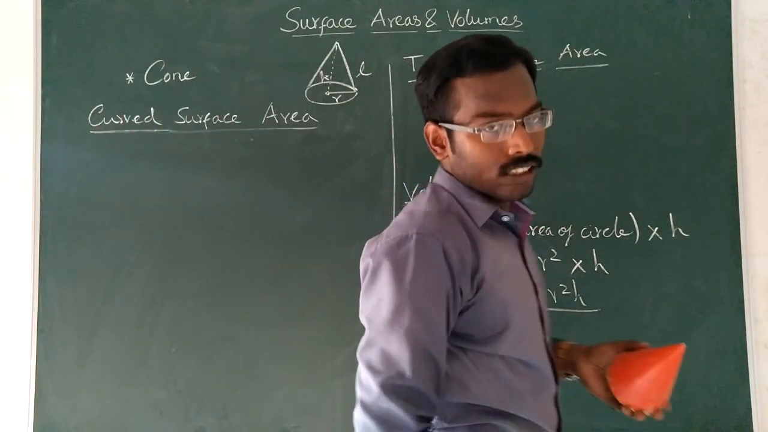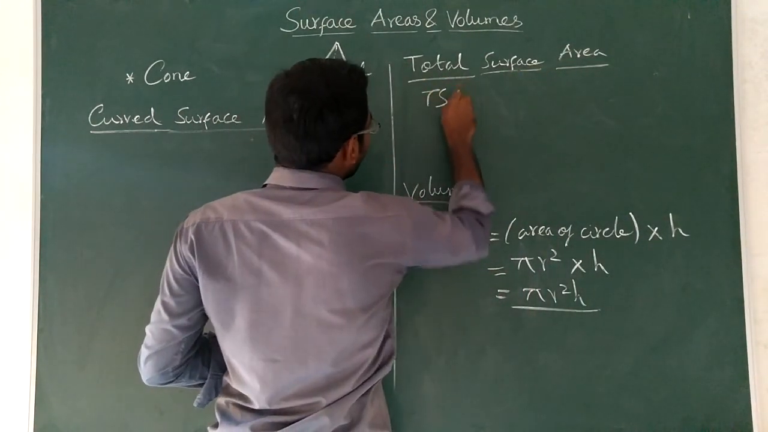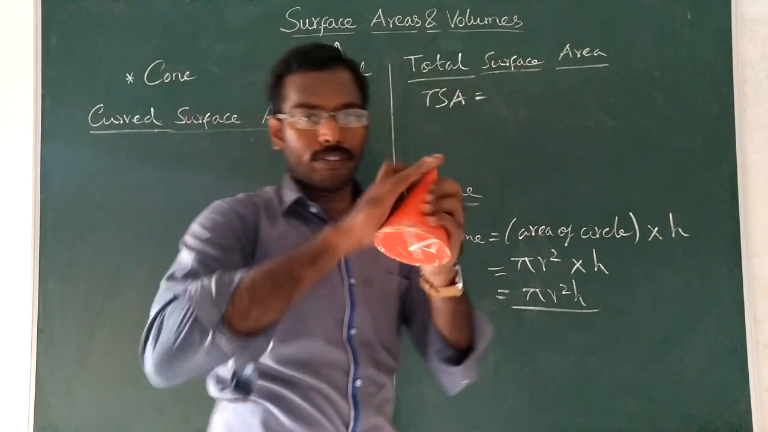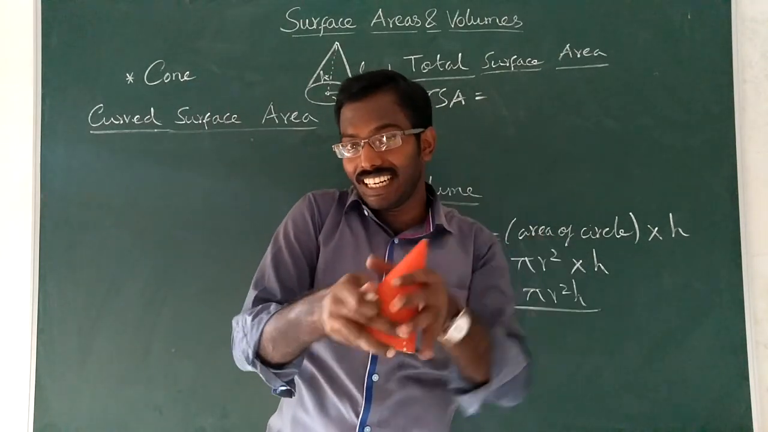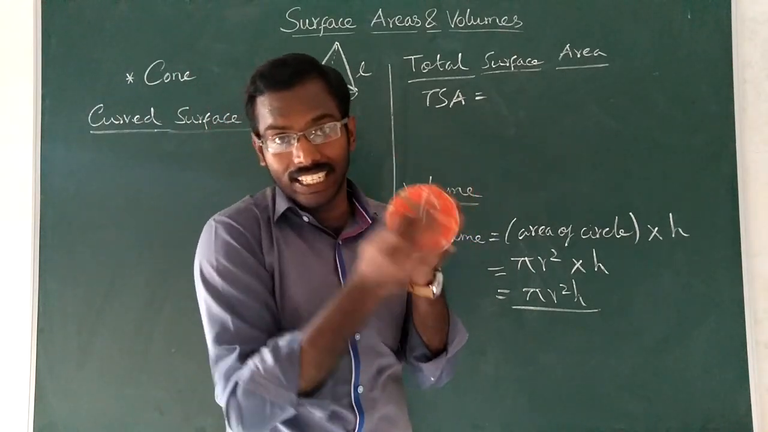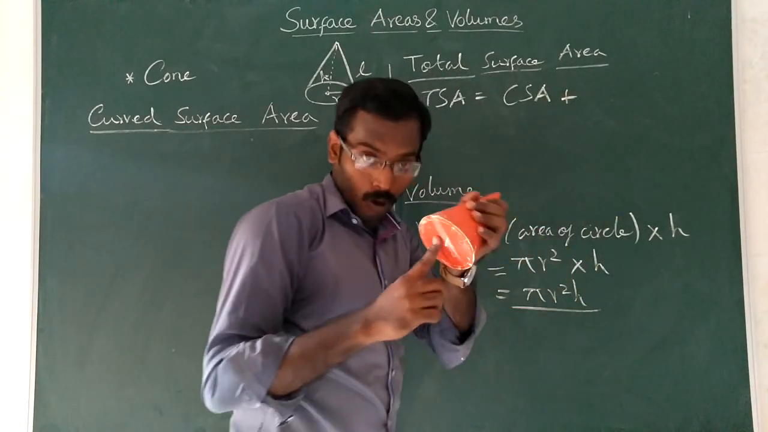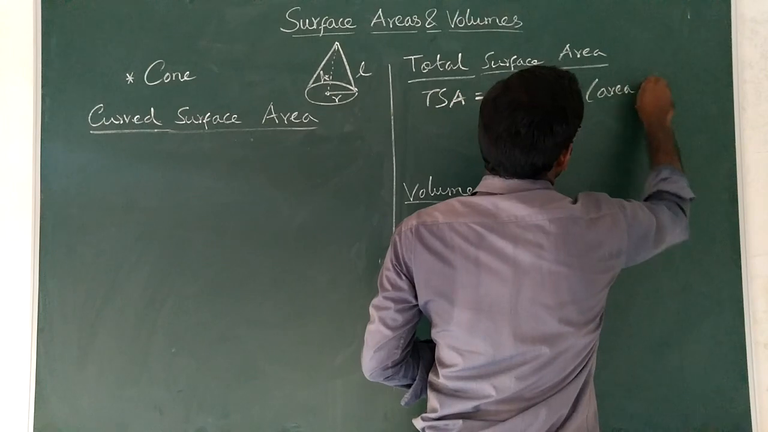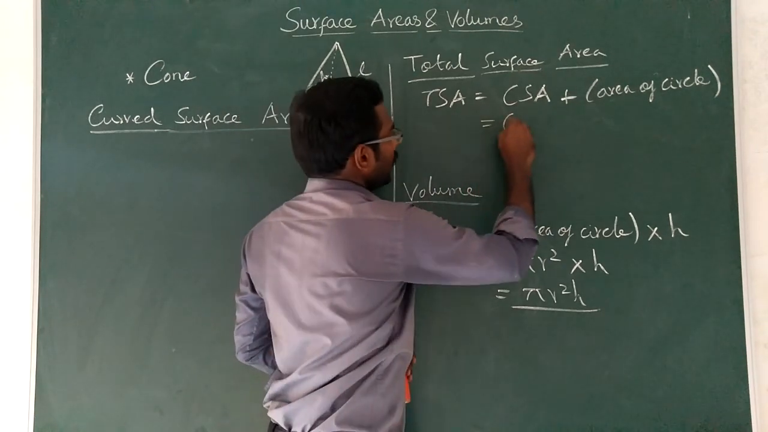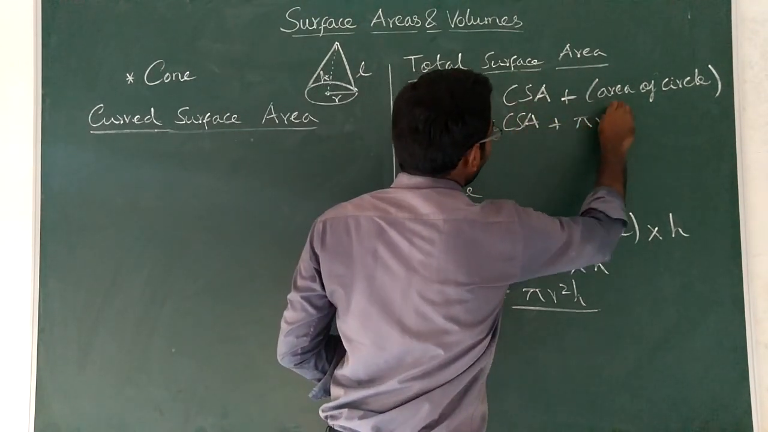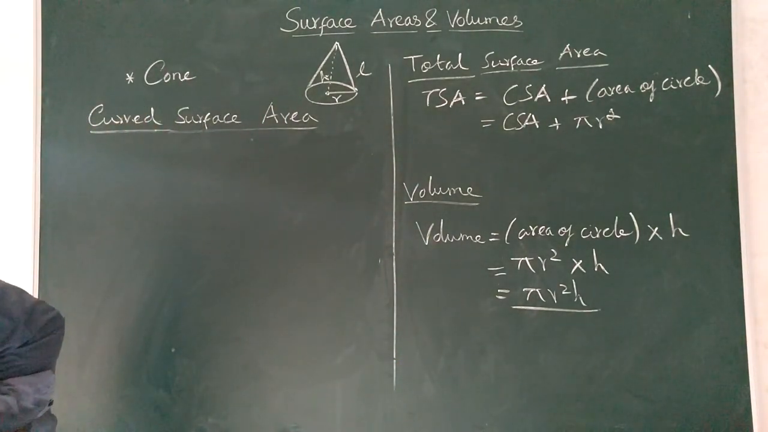Understood or not? Okay. So now, first total surface area, TSA, I wrote it here, TSA. There is the curved surface area, and there is no top. At the top a tip is there, so we need not consider it. But at the bottom a circle, only one circle is there. So total surface area is curved surface area plus only one circle. So area of circle. Understood or not? So CSA plus only one circle. So pi r square.